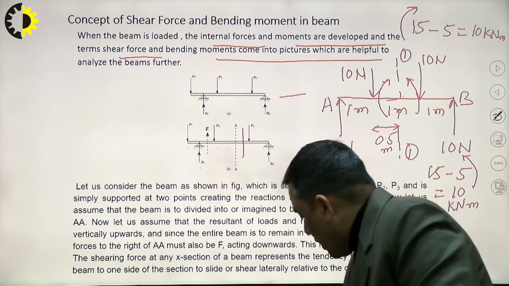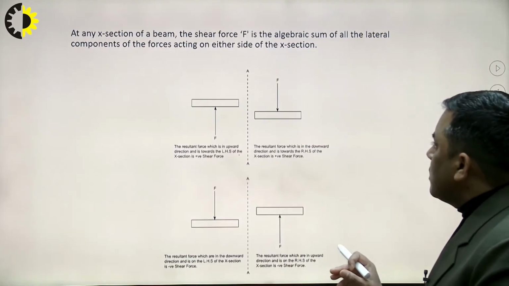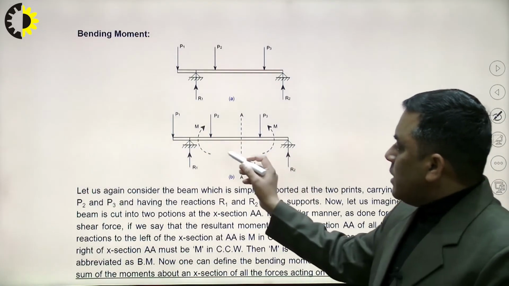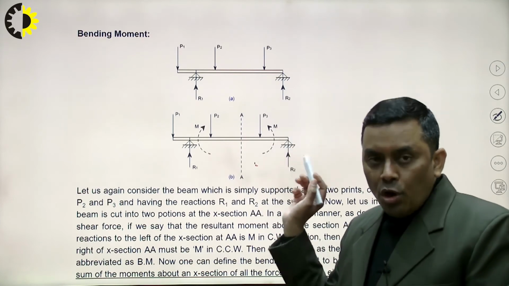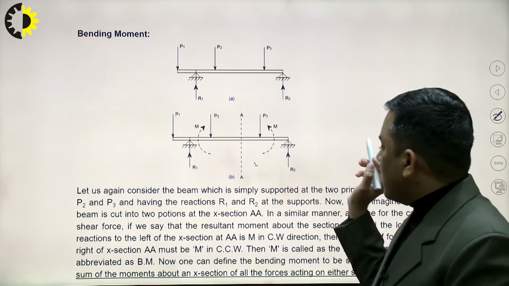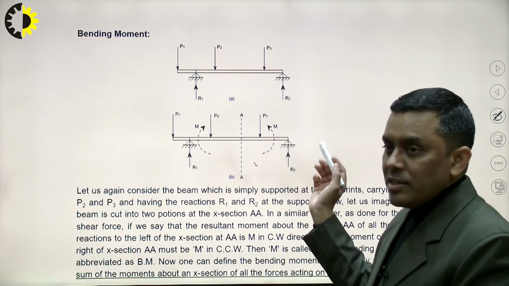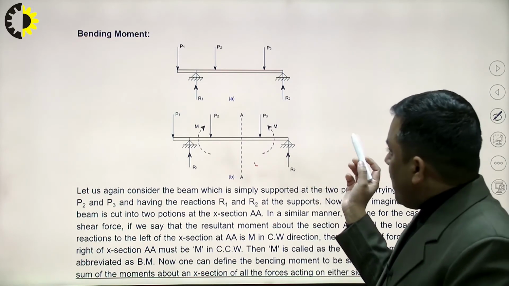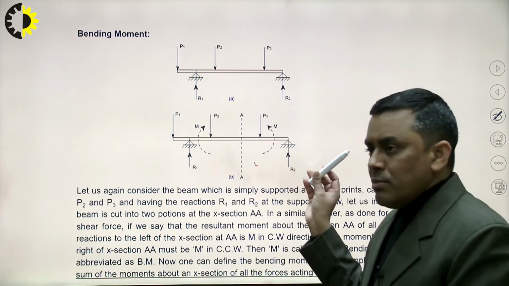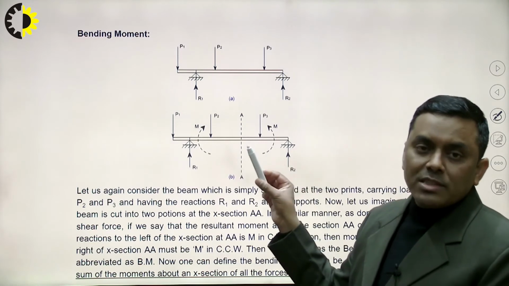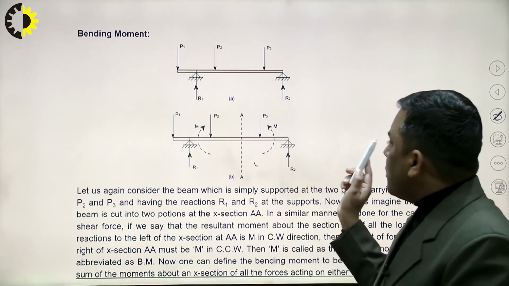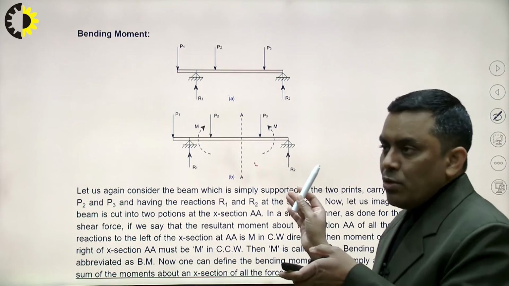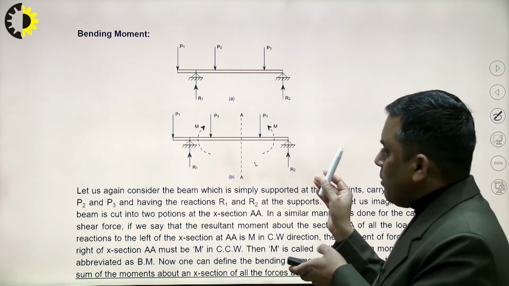So this must be clear. Bending moment is the algebraic sum of all the moments on either side of the section plane, either left or right. Similarly for the shear force, whether I take the left side or right side of the section plane, the sum will be equal. The same thing happens with the bending moment also.